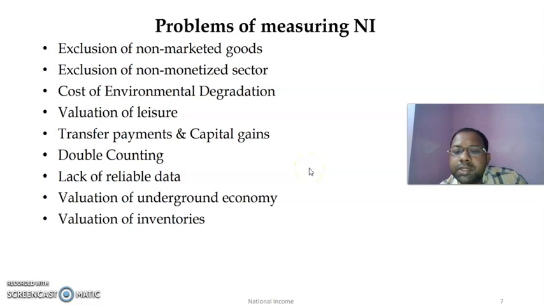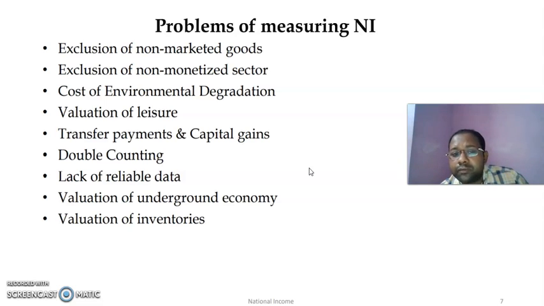Coming to the problems regarding measuring of national income, we can see that there are several problems. The first one is exclusion of non-marketed goods. That means if the good is non-marketed and if it is not brought to market and sold in the market or transacted in the market against money, it will not be included in national income. But we know that there are certain commodities, or fractions or portions of commodities, which are used by the farmers or by the producers themselves. So that part is not included in national income.